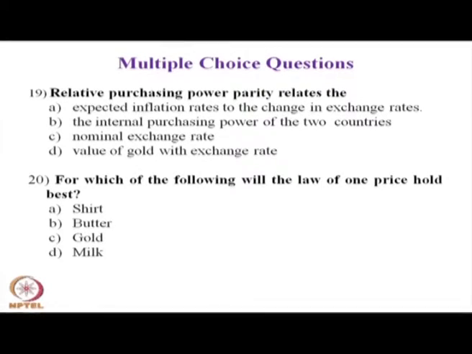Question number 20. For which of the following will the law of one price hold the best? The law of one price means the value of a particular commodity or item will be the same across different countries. The law of one price generally holds best for gold.